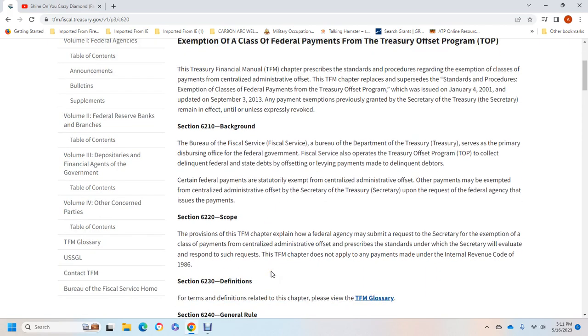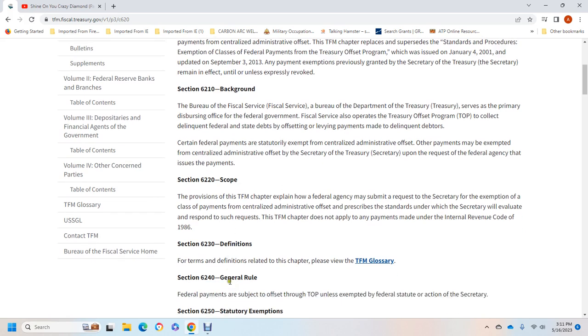Section 6220, Scope. This Treasury Financial Manual chapter explains that a federal agency may submit a request to the Secretary for exemption of a class of payments from centralized administrative offset, as prescribed in this chapter. The Secretary will evaluate the request. This chapter does not apply to any payments made under the Internal Revenue Code of 1986. Section 6230, Definitions. Terms and definitions related to this chapter are found in the TFM glossary.